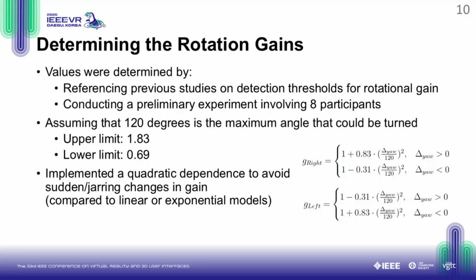Crucially, regarding the gain coefficients based on rotation velocity, we implemented a quadratic dependence. We specifically chose a quadratic function to avoid the sudden or jarring changes in gain that are often seen in linear or exponential models. This ensures a much smoother visual experience.